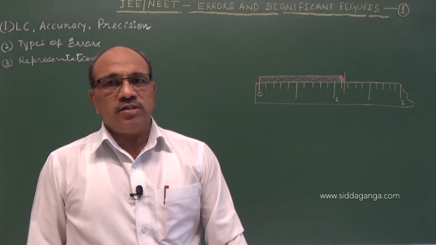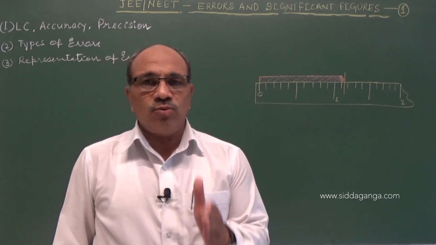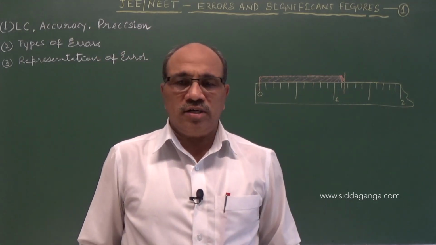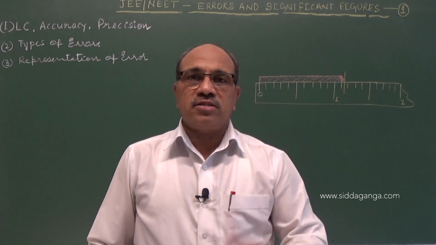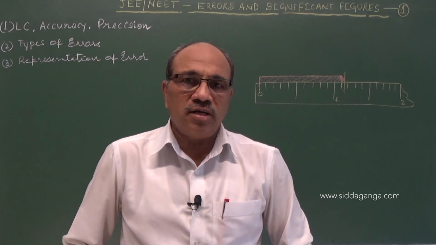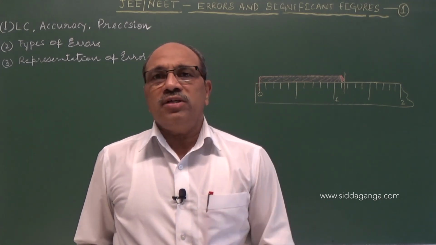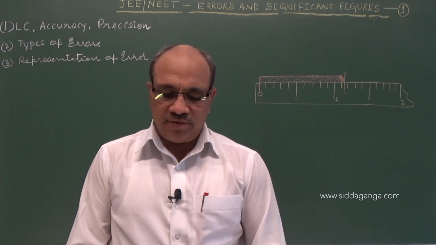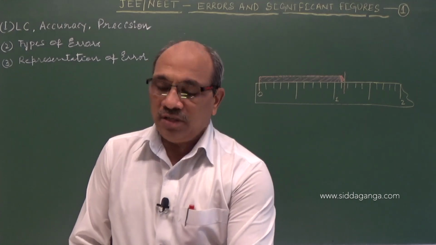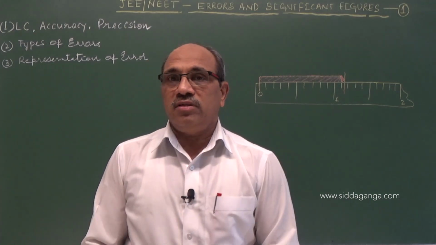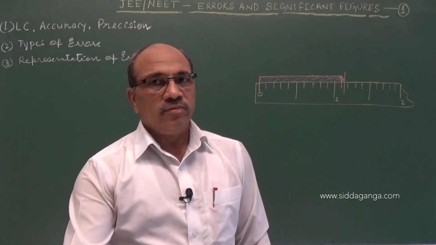This deviation of a measured quantity from its standard or true value, we define as error. Why it is committed and how we minimize it is the first step, and also what questions come from this topic in entrance exams.